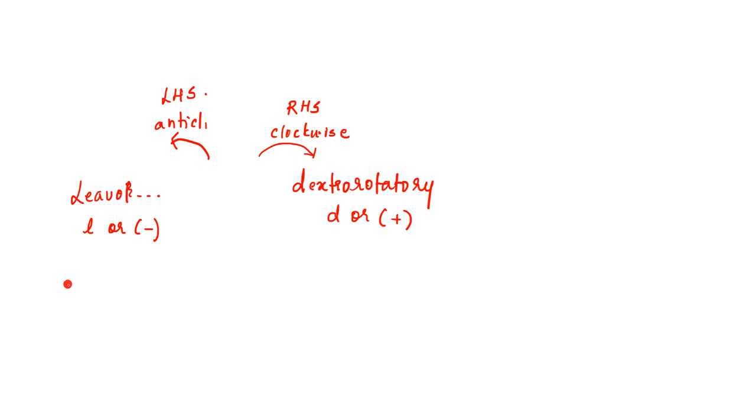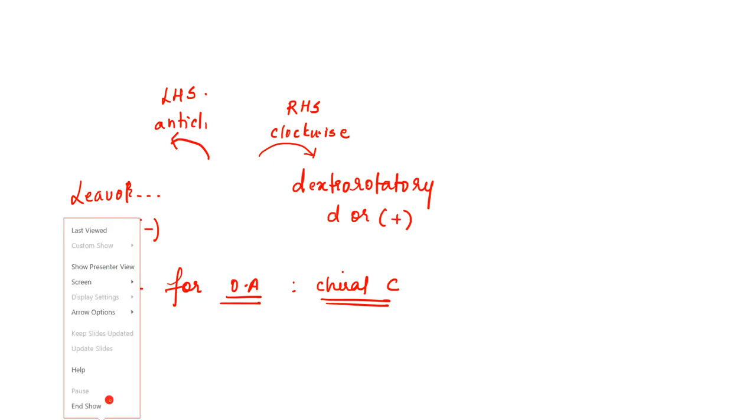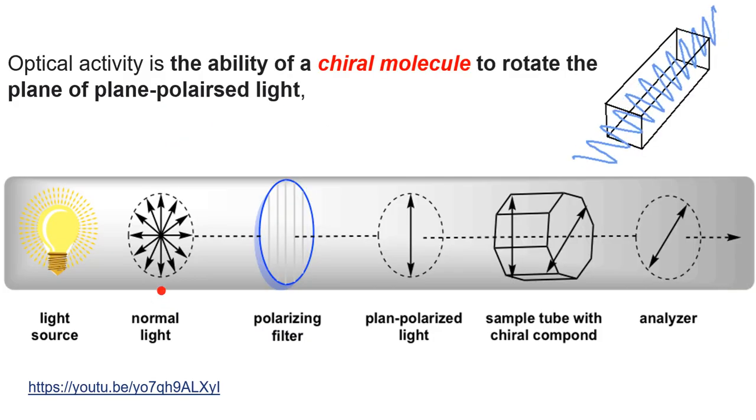Yes or no? So what do you think is the criteria for optical activity? What is necessary for a molecule to be optically active? Anyone? Chiral. Yes, the light should rotate. And which molecules can rotate the light? The molecules which have a chiral carbon in them. Right? These molecules can rotate it. Okay. Now let's see.